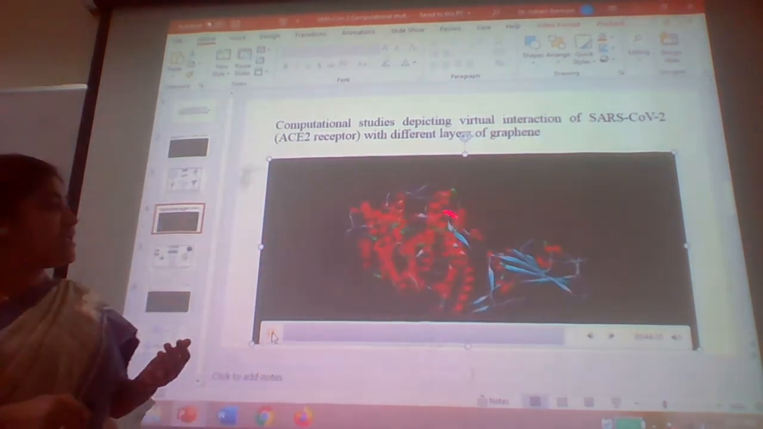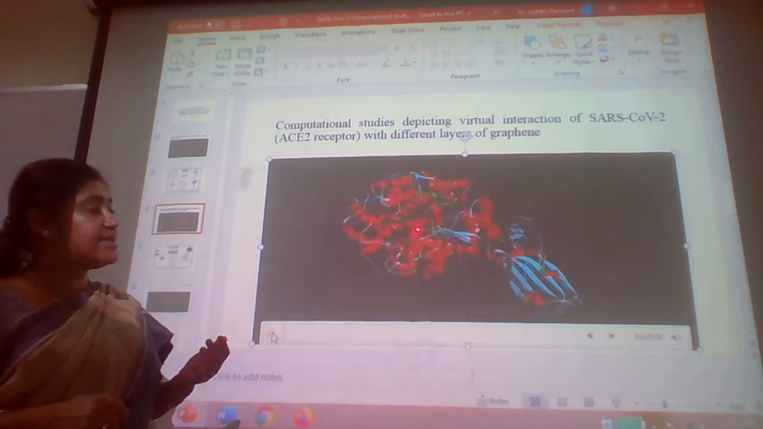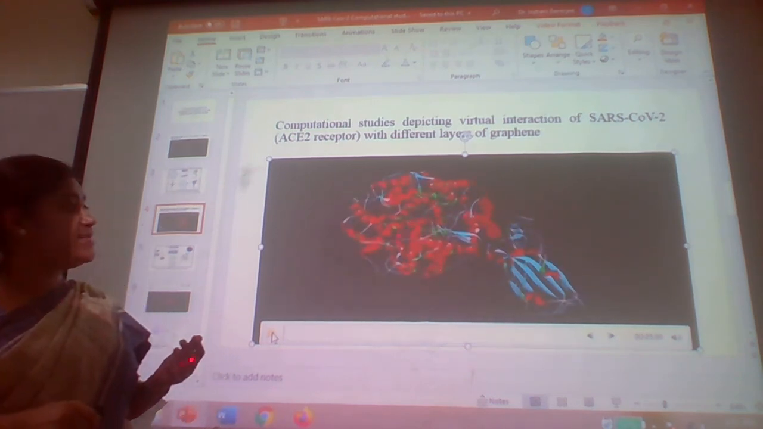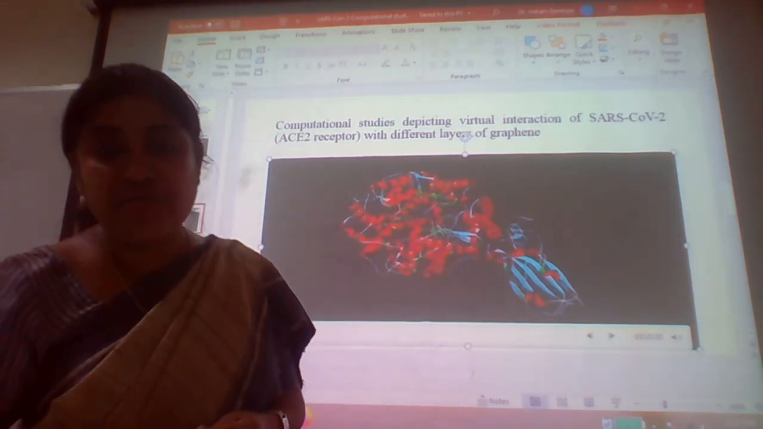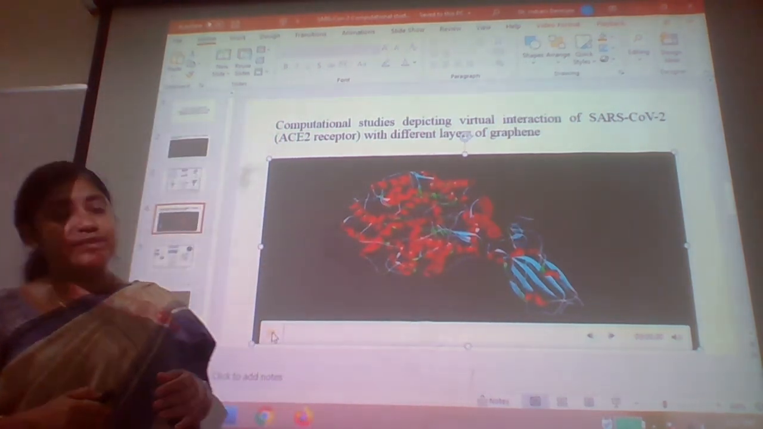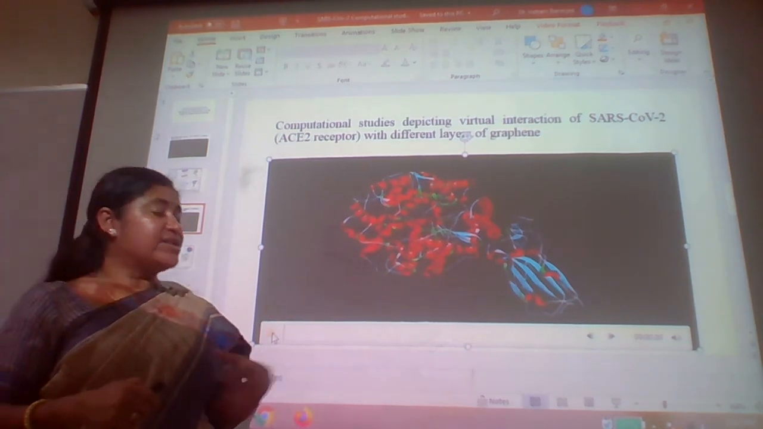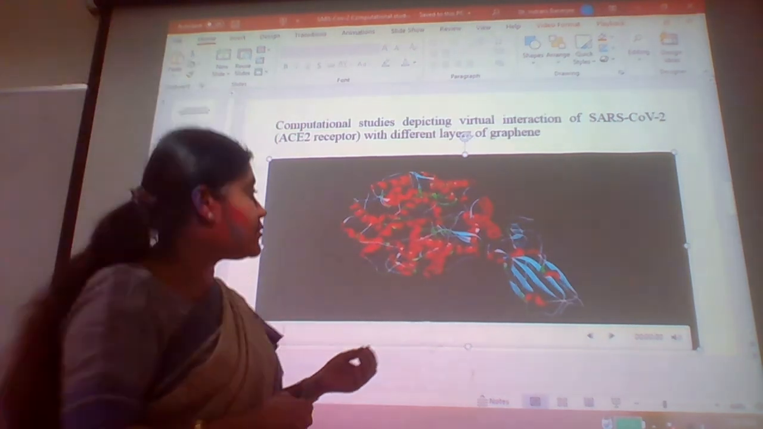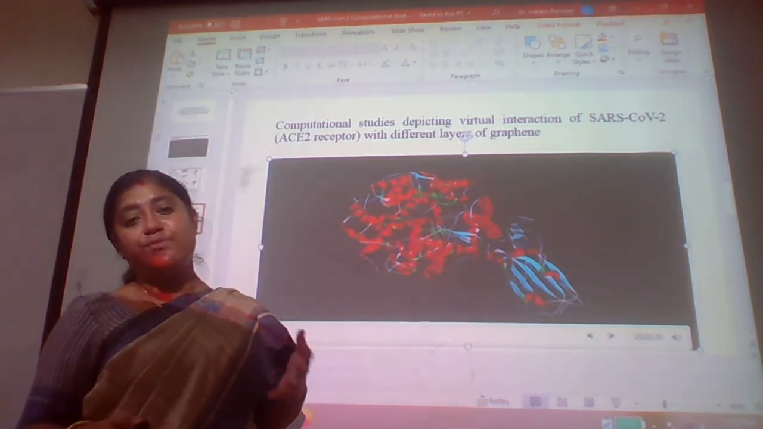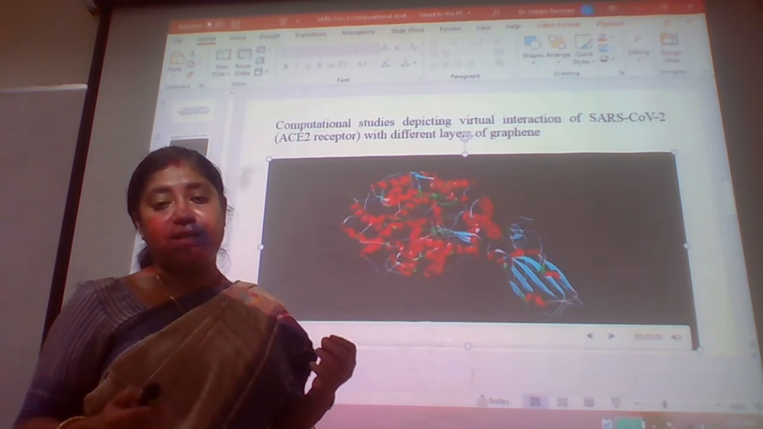This picture has been modeled by my students in my own laboratory, and this is also a collaborative work with Gujarat University and Central University of Gujarat. Both are working on this project, and this is the contribution that we could give to this world in this pandemic situation.